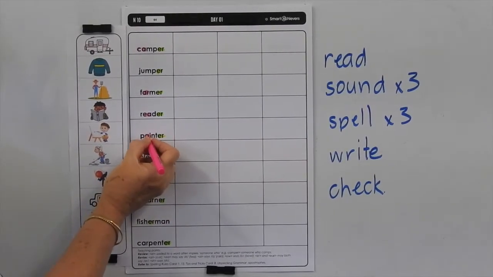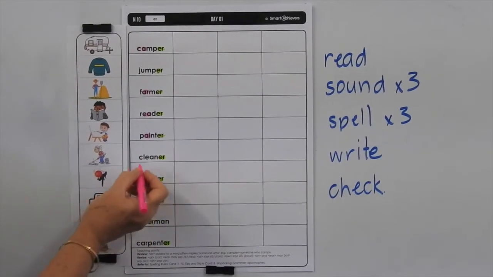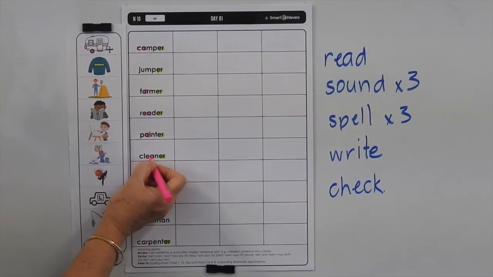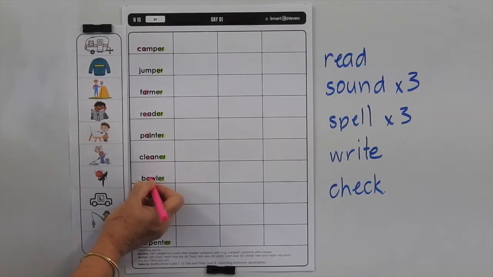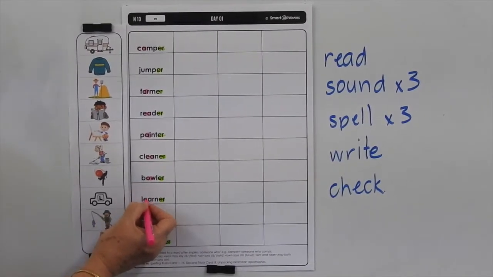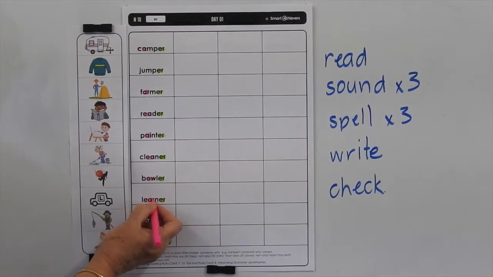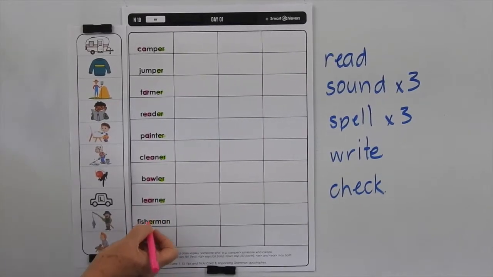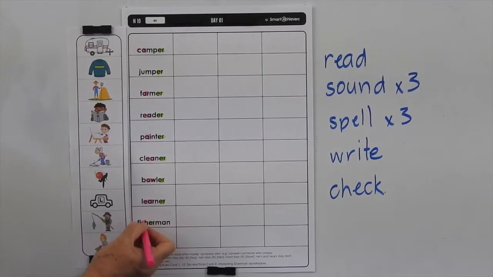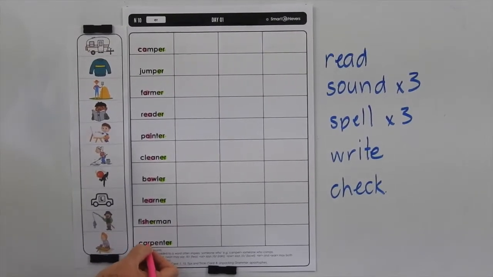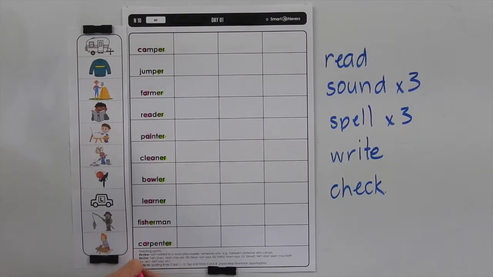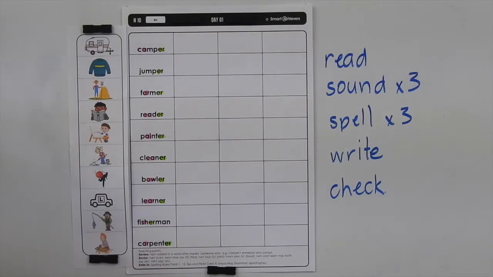Painter, you've got the AI making the long A sound. Cleaner, you've got the EA again making the long E sound. Bowler, you've got the OW making the O sound. Learner, you've got the EAR making the sound. Fisherman is in the middle there, you've got the SH there. Carpenter, you've got the AR in there making that R-controlled vowel, long vowel sound.